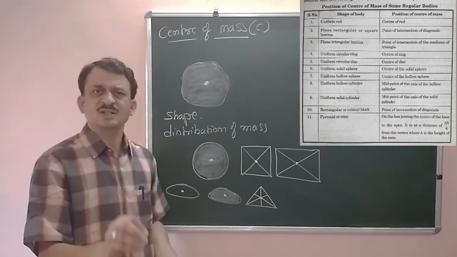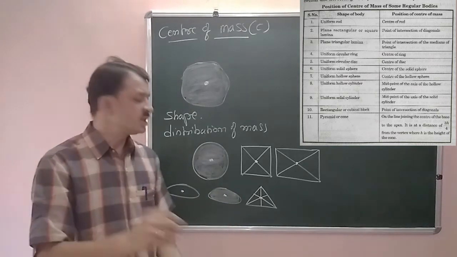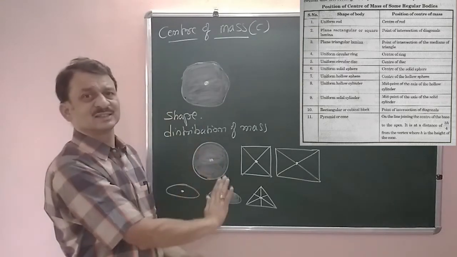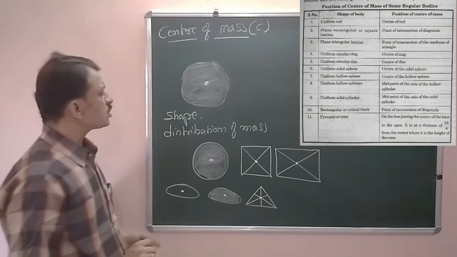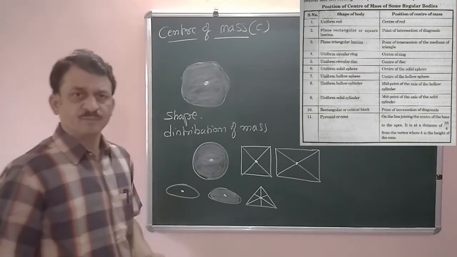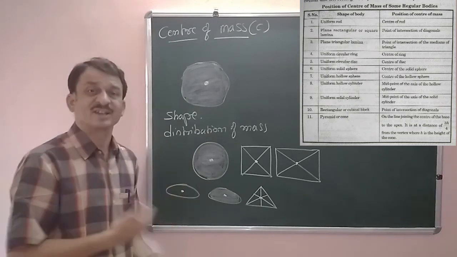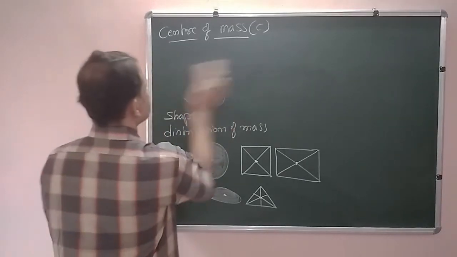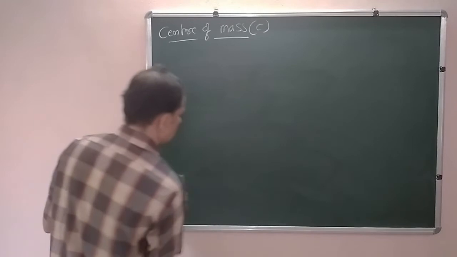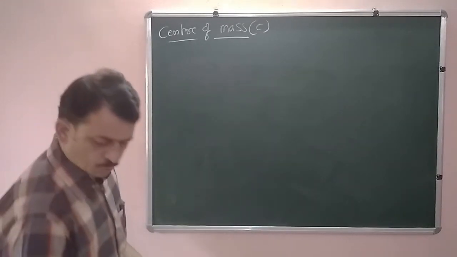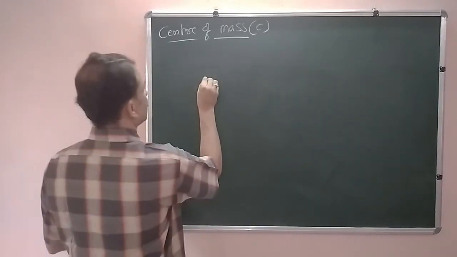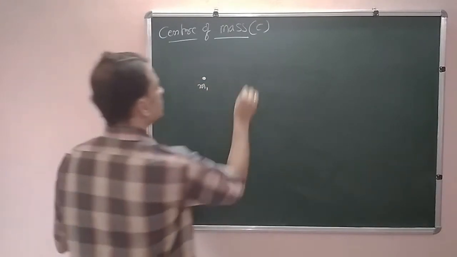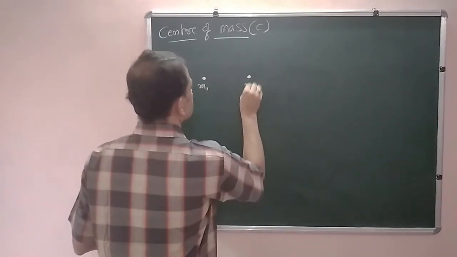So the center of mass is a point at which the entire mass of that rigid body is supposed to be concentrated. Let me take one example of how we find the center of mass. For that we have to work it out. Now consider the case of two particles. The first particle has mass m1, and the second particle has mass m2.